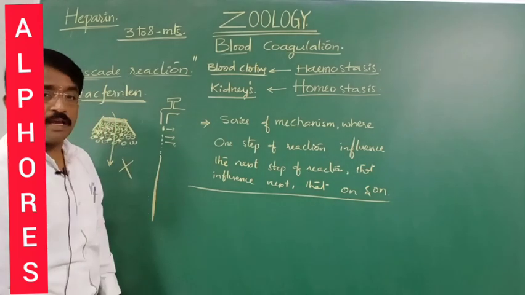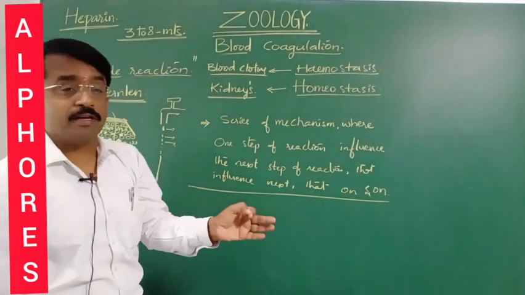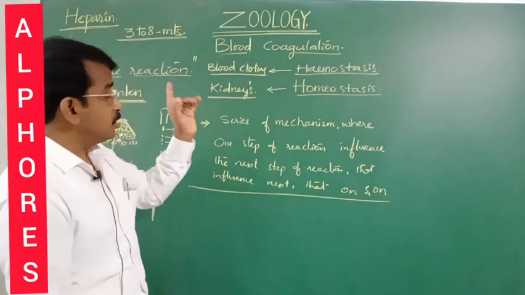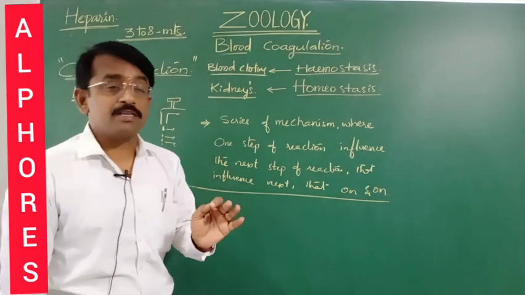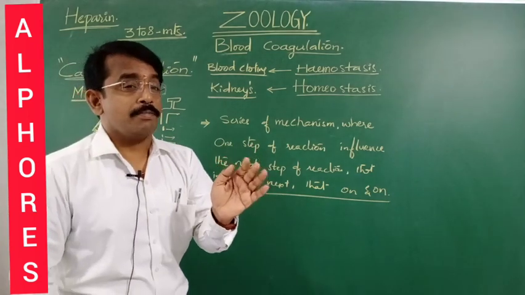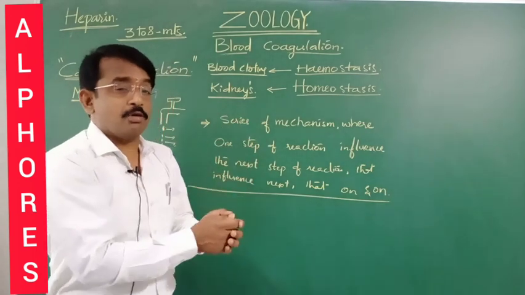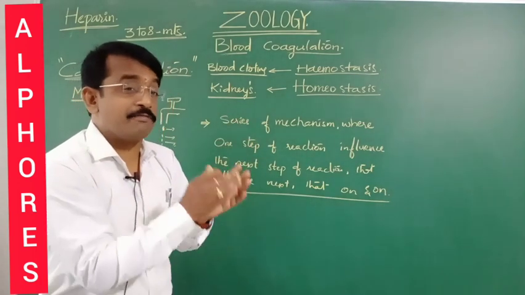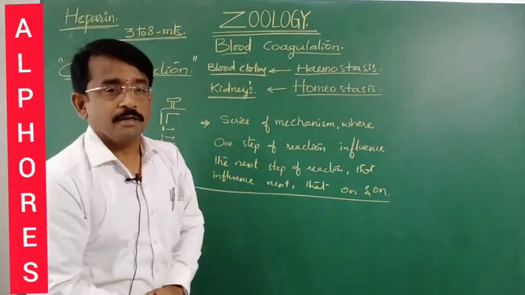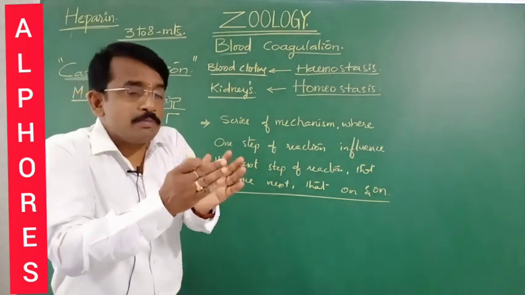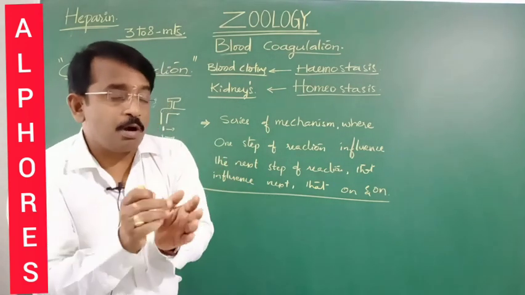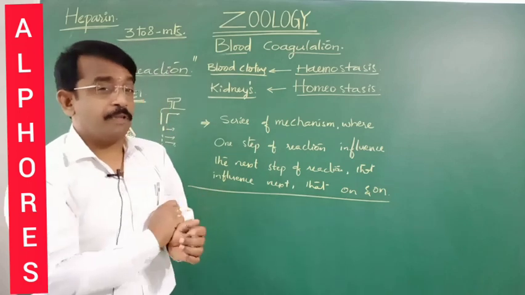And it is a series of mechanisms involving cascade reactions. Cascade reactions, in the sense, are a series of mechanisms or processes where one step of a reaction influences the next. Prothrombinase, or prothrombin activating factors, are first synthesized. This is the first step. Let us assume this prothrombinase converts the prothrombin into thrombin. That is the second step.